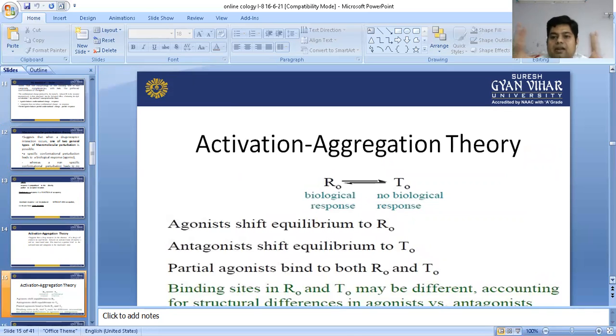That is to say, if the drug binds to the receptor, it shifts the equilibrium towards the biological response. Antagonist binds to the receptor, but is unable to shift the equilibrium towards the biological response. Partial agonist is in between no response and response, meaning a middle response, which you can call partial response. But this theory is also not applicable because all these are supportive of the receptor occupancy theory.